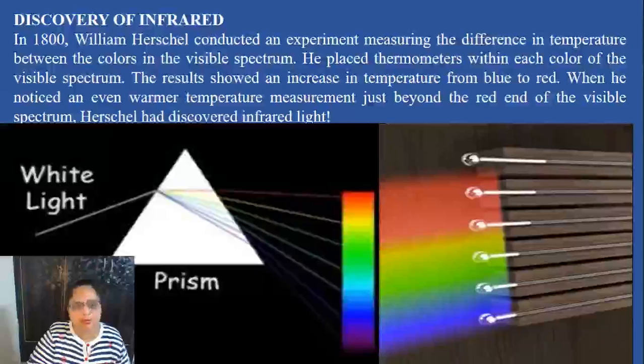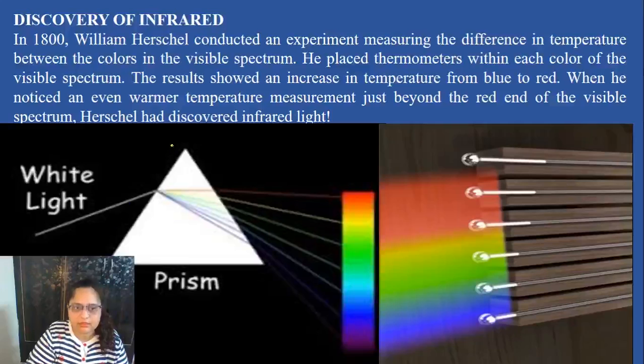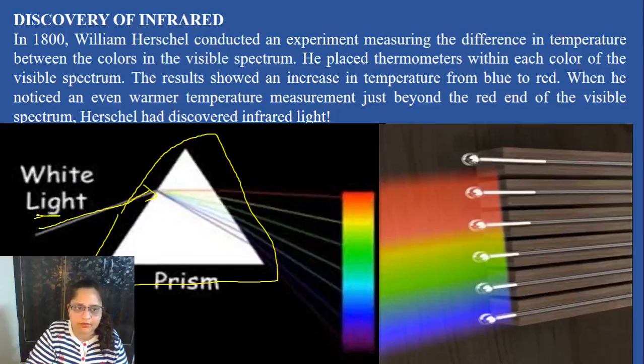The discovery of infrared was accidental. It was discovered in 1800 by William Herschel. He was conducting an experiment measuring the difference in temperature between the colors in the visible spectrum. He inserted a prism in the hole of a dark room. The sunlight was crossing that prism. You all know that sunlight is of a white color. The sunlight was crossing that prism and got distributed into seven rainbow colors.